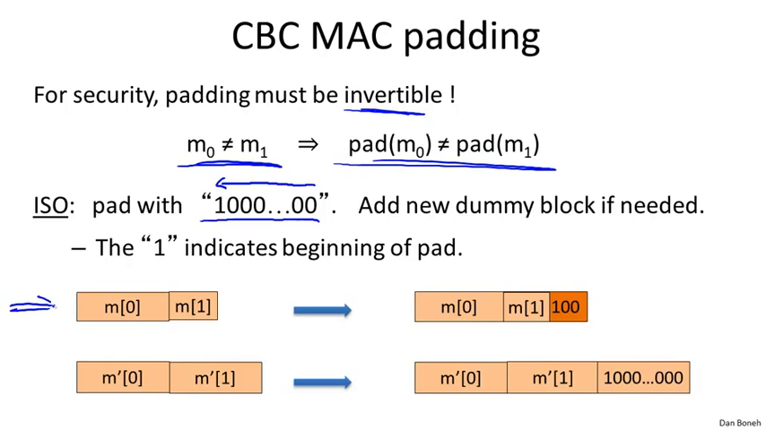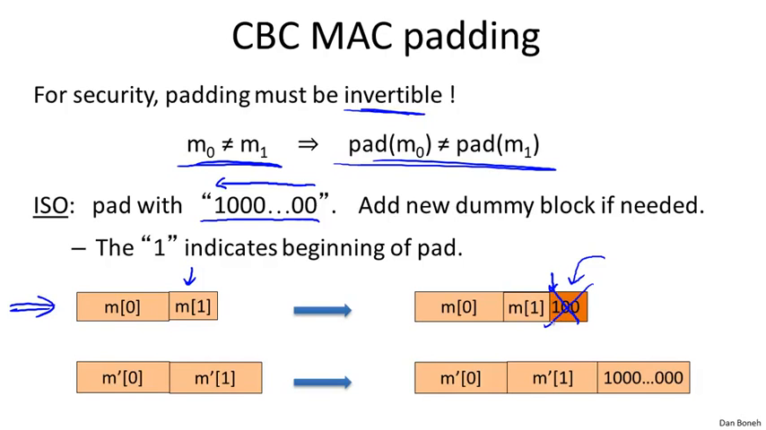So here's an example. Here we have a message where the last block happens to be shorter than the block length. And then we append the 100 string to it. It's very easy to see what the pad is. Simply look for the first 1 from the right. We can remove this pad and recover the original message back.